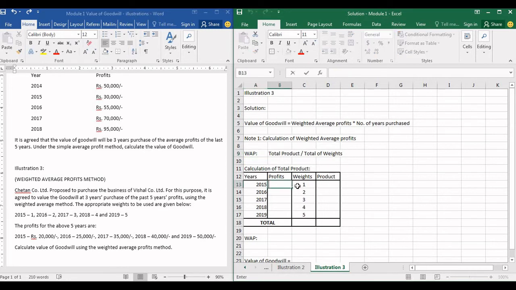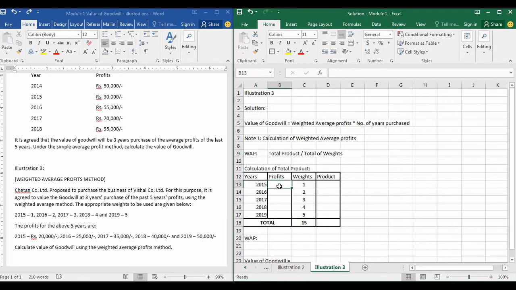Product is nothing but the profits into the weights of each year. The total of those 5 years will be the total products divided by total of weights. The total of weights will be nothing but the total of the weights in these 5 years. Let me just show you here. Equals to sum of these 5 years, 15. That is nothing but 5 plus 4 is 9, 9 plus 3 is 12, 12 plus 2 is 14, 14 plus 1 is 15. So the total of the weights of 5 years will become the total of weights.